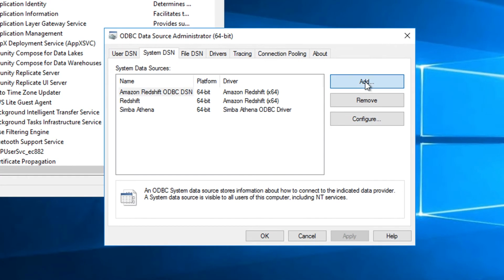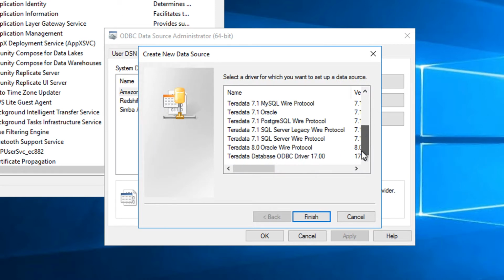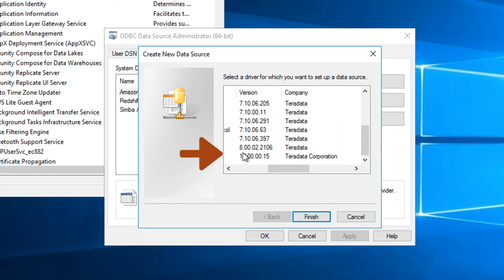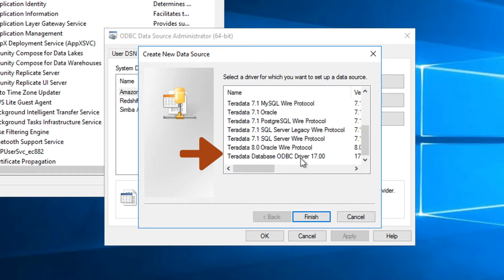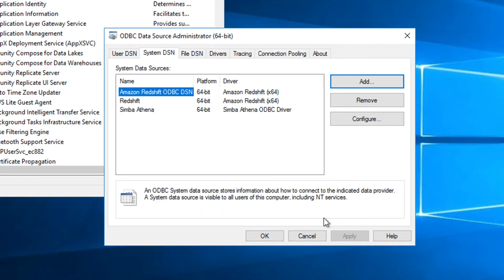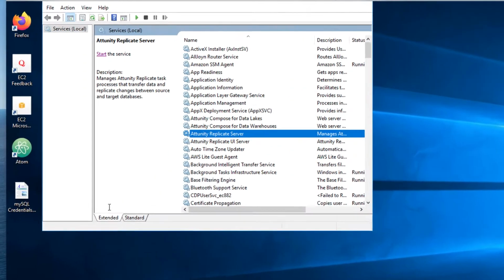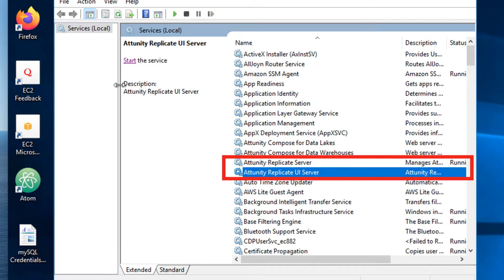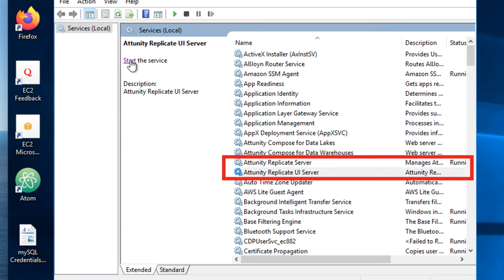In the ODBC settings, make sure Teradata ODBC driver is installed. In our case, we had to make sure Teradata ODBC driver version 17 is installed from Teradata Corporation. This allows Replicate to use needed DLLs and libraries. Now we're ready to restart Replicate server and the Replicate UI server and begin adding connections.